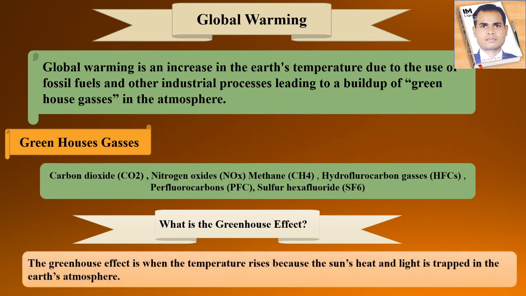That you will see in the definition. The greenhouse effect is when the temperature rises because the sun's heat, or you can say light, is trapped in the earth's atmosphere. Okay, and a number of gases are already present in the atmospheric condition. That's why the heat and light are trapped by the atmosphere, and that's why the temperature of the earth's atmosphere increases, right?